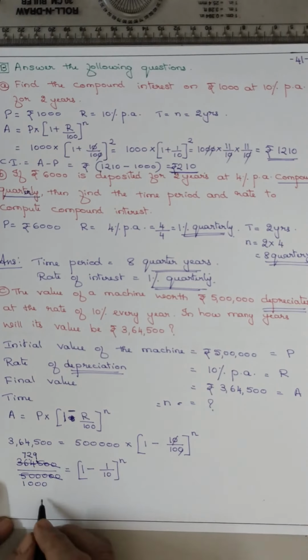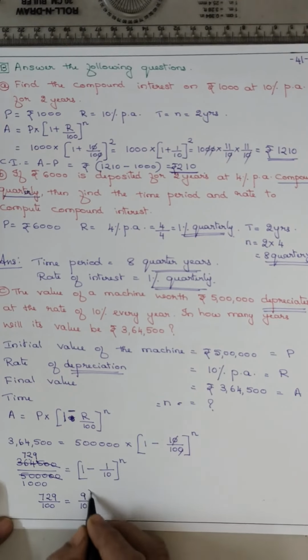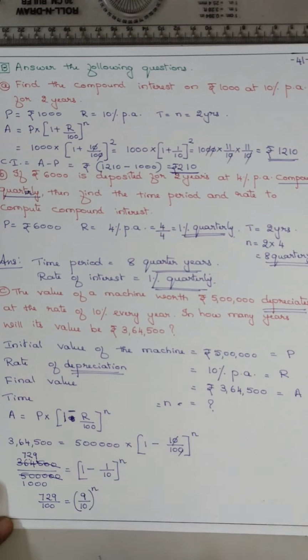Now you got 729 upon 1000 is equal to 10 upon 10, so 10 minus 1 is 9 upon 10 the whole raised to n. Now convert 729 upon 1000 as 9 upon 10 the power something.